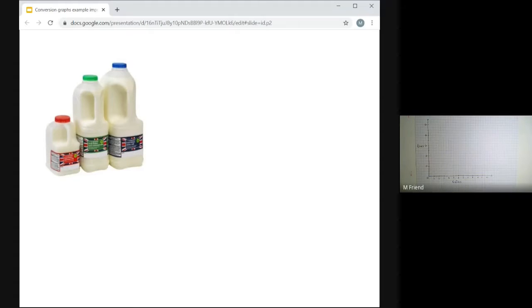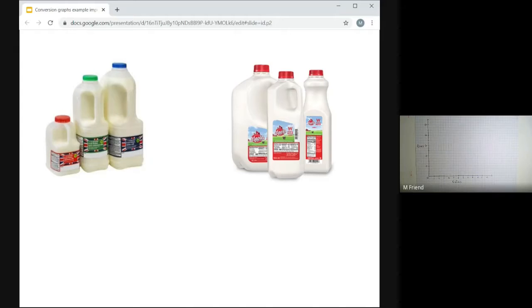In America, they tend to sell milk by the gallon. So in this picture, on the left of that picture is a 1 gallon carton. It's massive. The one in the middle is they call it a half gallon, but that's the same as 4 pints. So the one in the middle there for the American milk is the same as the blue one on the right over there. And the last picture on the American milk there, they call it a quart, and that's a quarter of a gallon, but that's the same as 2 pints. That's the same as the green one in the middle over there. So there's different measurements for milk, and then so that big red one, that's the gallon measurement.